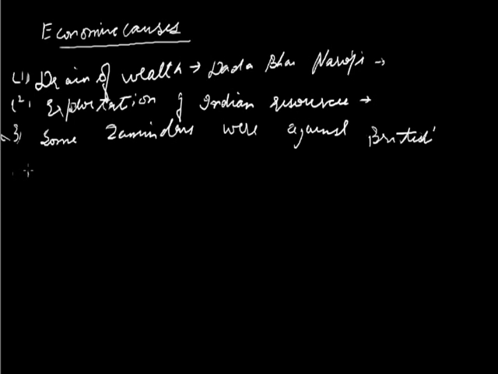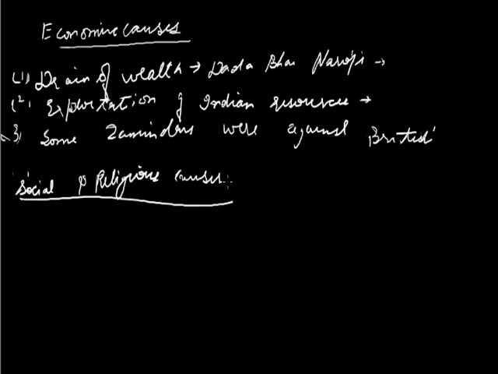We will move on to our next cause, that is social and religious causes. Did you know we Indians are very emotional. Today also you're very emotional, and at that time, during the 19th century, we were very religious-minded people.